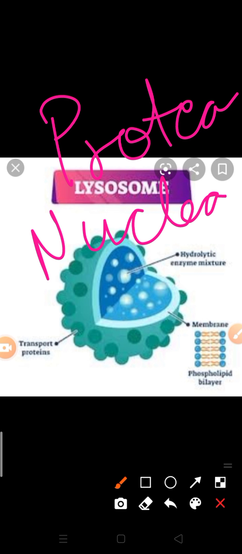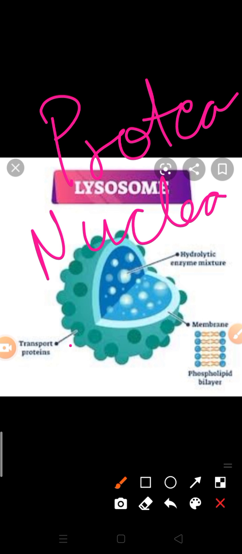Third type is glucosidases type of lysosome, such lysosome which carries glucosidase type of enzyme, which is helpful in the digestion of glucosides. Now next is esterases. Each enzyme breaks a bond. How does it take place? If the peptide bond breaks, at that time this protein can be digested.